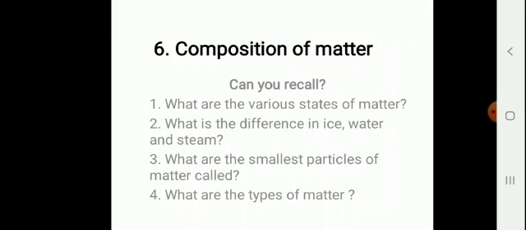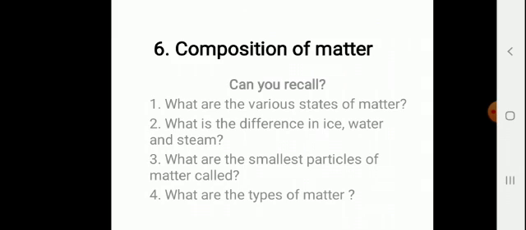Last year you studied all this matter, states of matter, then types of matter. So what are the various states of matter? The various states of matter are solid, liquid and gas. What is the difference in ice, water and steam? Ice is a solid, water is a liquid and steam is a gas.